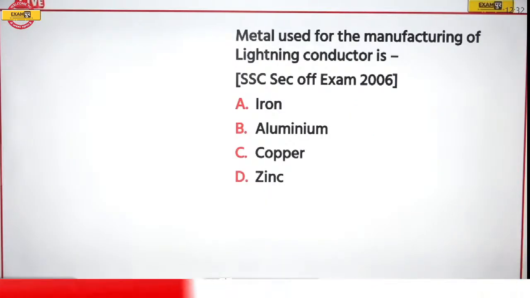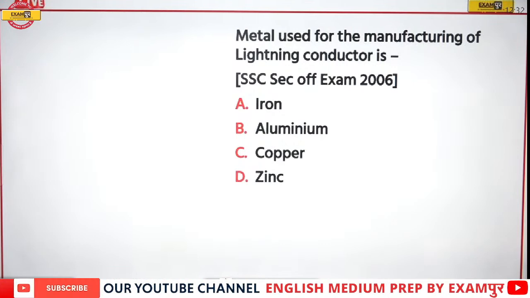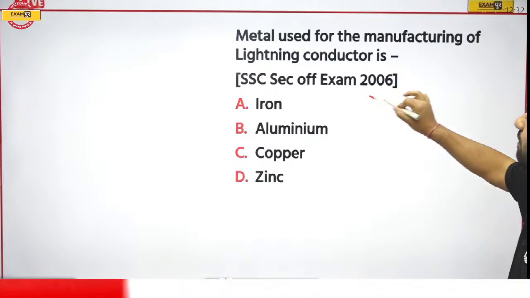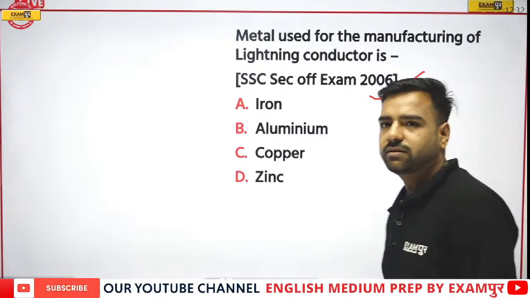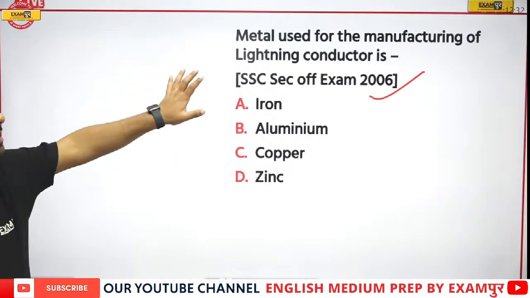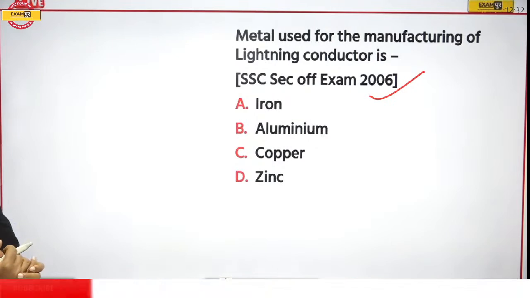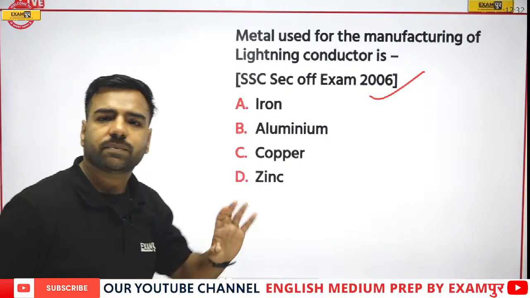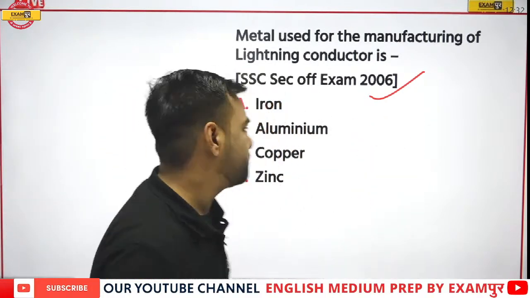Next, what is the metal used for the manufacturing of a lightning conductor? This is from SSC Section Officer 2006. The correct answer please. When we are talking about the metal which is used for the manufacturing of a lightning conductor, what is it? Before getting your answer, let me explain this part.